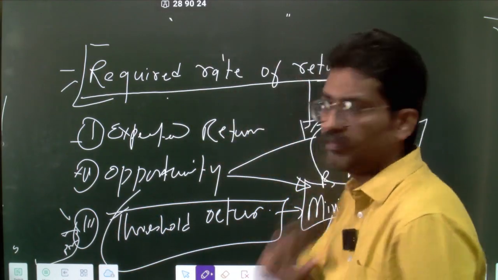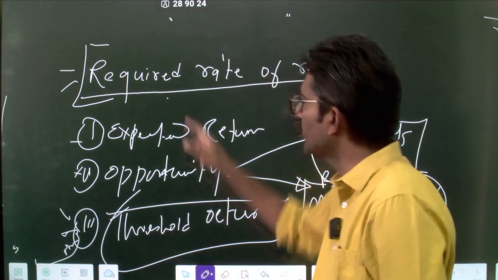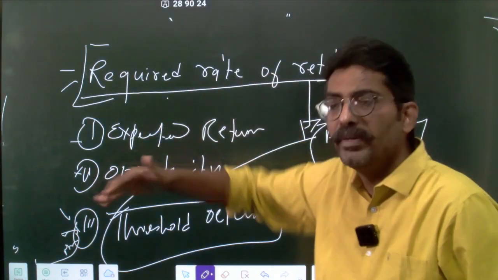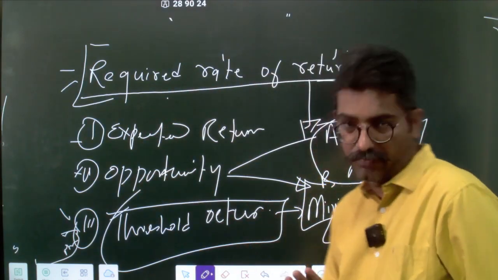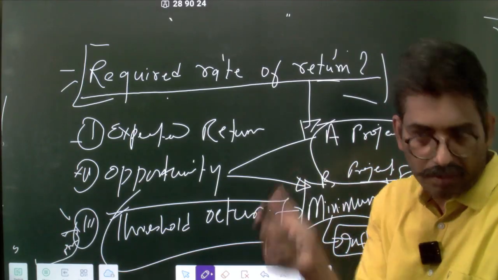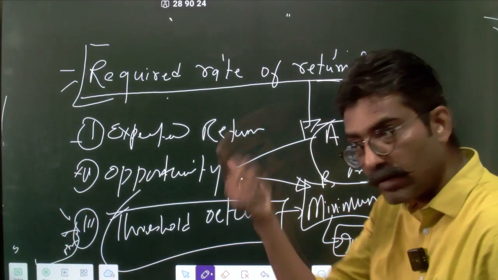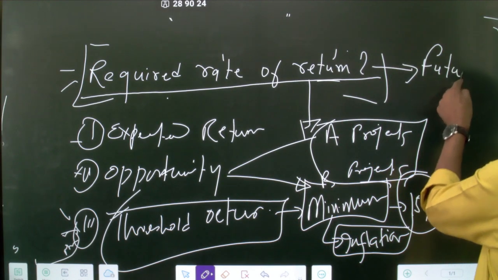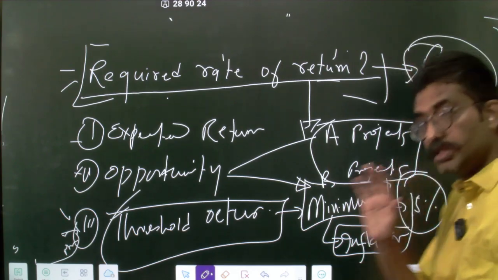You may or may not meet them. Some projects fail because they initially look like they would meet the required rate of return, but they are not able to achieve it. So whenever there is a failure to achieve it, when you say this is the required rate of return, you are looking at the future. This is not something that you have already achieved.